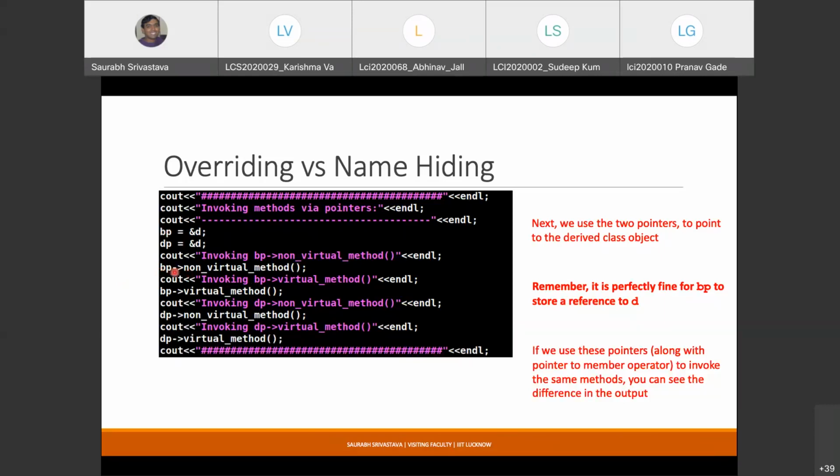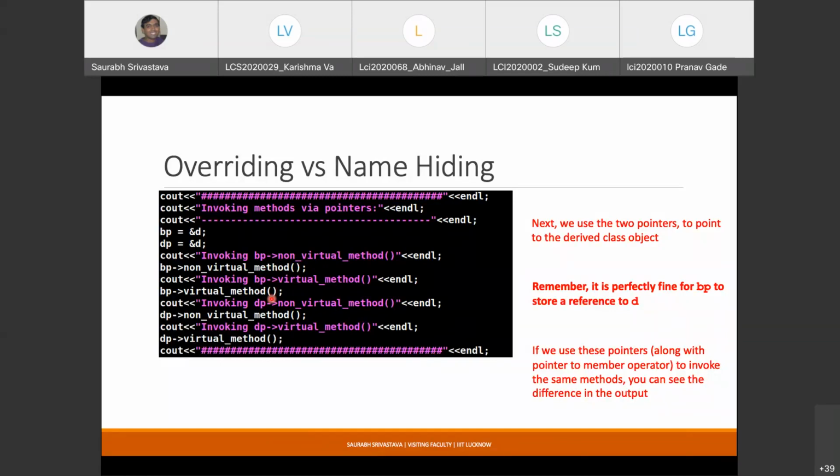So here, these two methods, non-virtual method and virtual method, were both present in the base class. So if you try to make a call like BP arrow non-virtual method, BP arrow virtual method, it is legal, because both these methods were declared in the base class. So it is perfectly fine to do this. But if you run this code, the actual definitions of these two methods which are invoked at the end of the day are going to be different. Why are they going to be different?